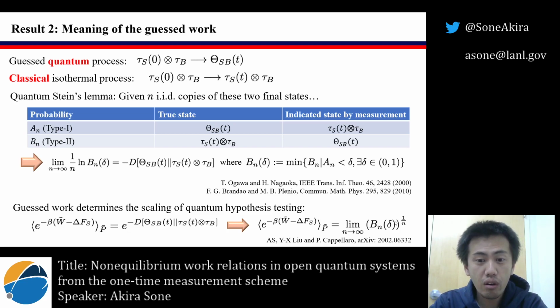Then, the natural log of the minimum of the type 2 probability asymptotically is related to the quantum relative entropy between these two states. Then, from the Jarzynski equality with respect to guessed work that we derived, we can find that the guessed work asymptotically is related to the minimum type 2 probability. Therefore, the operational meaning of the guessed work is a scaling of the quantum hypothesis testing involving the classical isothermal process.